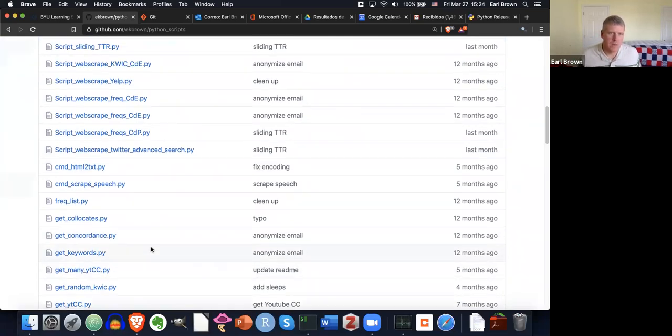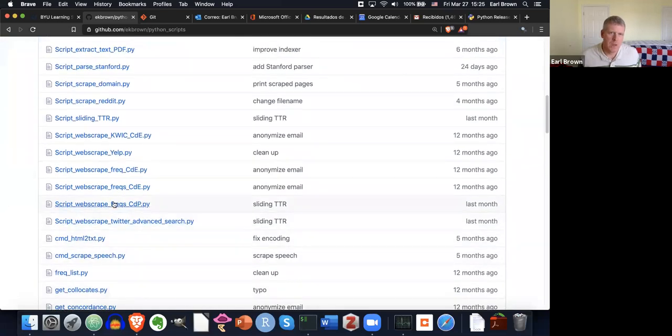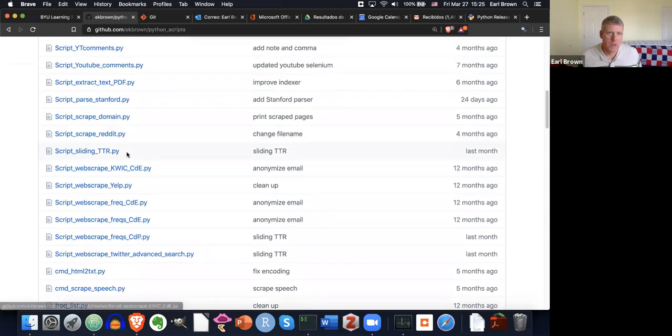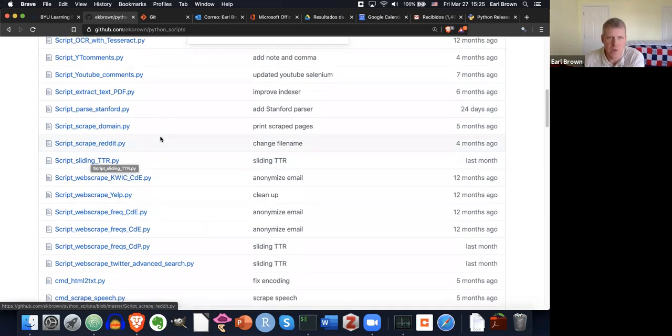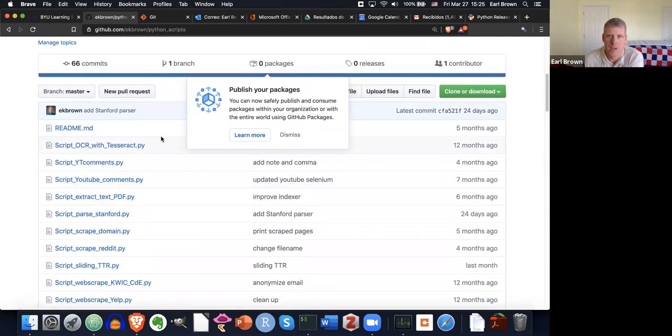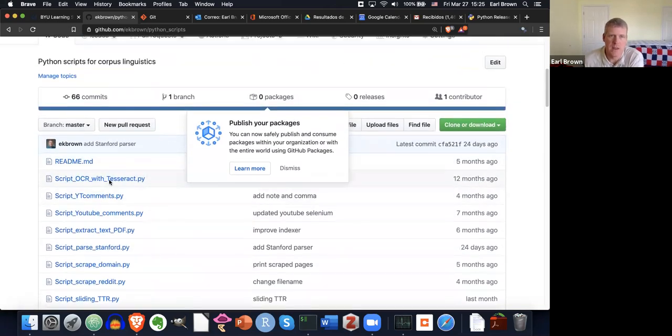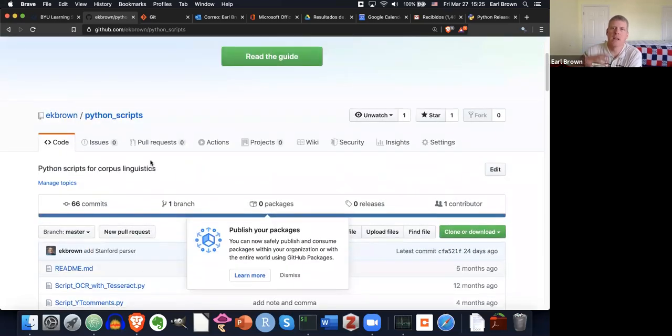There's web scraping, frequencies out of the Corpus do Português, Mark Davies' corpus. Also the Corpus del Español, the corpus of Spanish there. Done some stuff there. Created a sliding type to token ratio counter, like a sliding one there. Anyway, just a lot of different scripts sitting here that people can grab and use for their own purposes if they like. So that's the idea behind GitHub: sharing and collaborating on software.